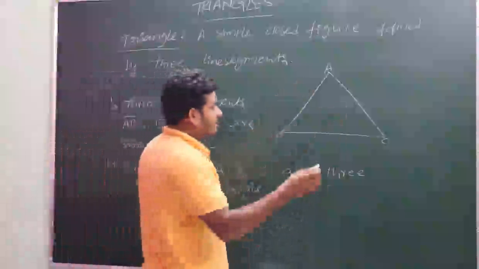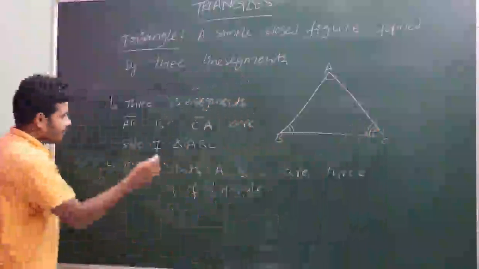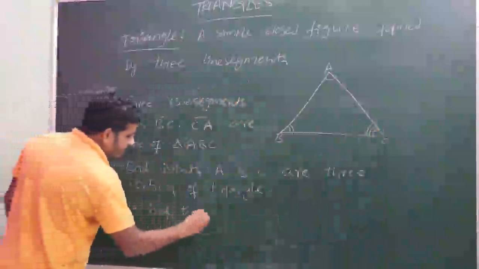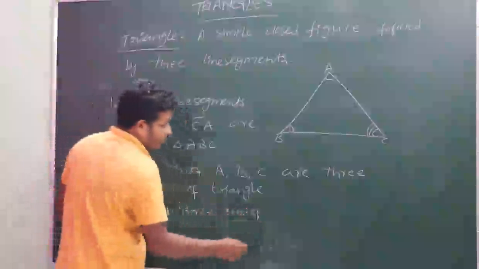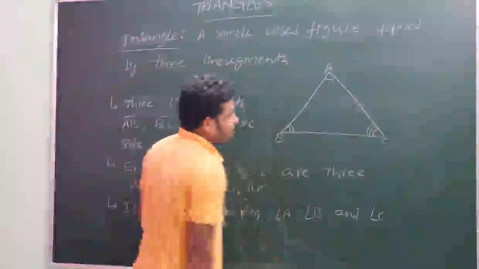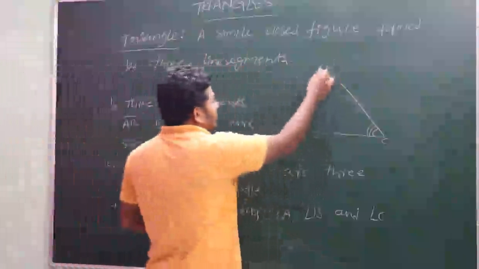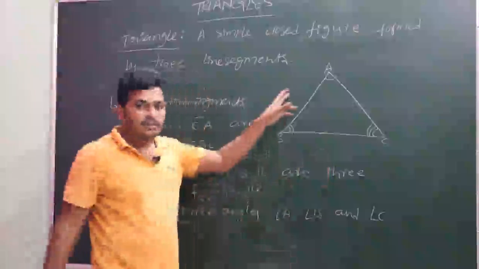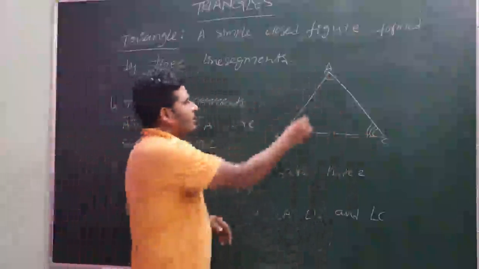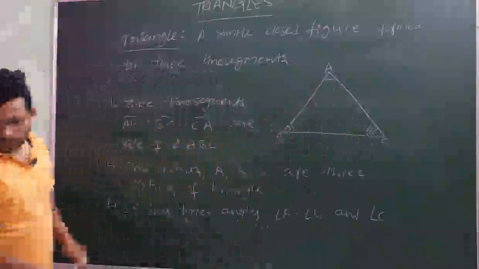And this triangle has three angles: angle A, angle B and angle C. So a simple closed figure formed by three line segments is called a triangle, and those three line segments AB, BC, CA are the sides of the triangle, the endpoints A, B, C are the vertices of the triangle, and the triangle has three angles, angle A, angle B and angle C. And now the perimeter of the triangle.